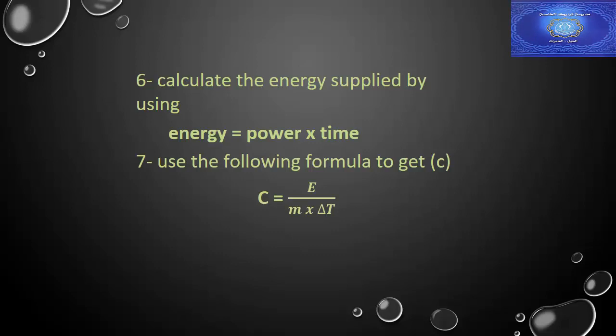We get power from the values of current and voltage taken from the experiment. After that we will use the following formula to get C: C equals E over M times delta T. We calculated E from the formula of power, we measured M by using the balance, and we measured delta T by subtracting T final and initial.